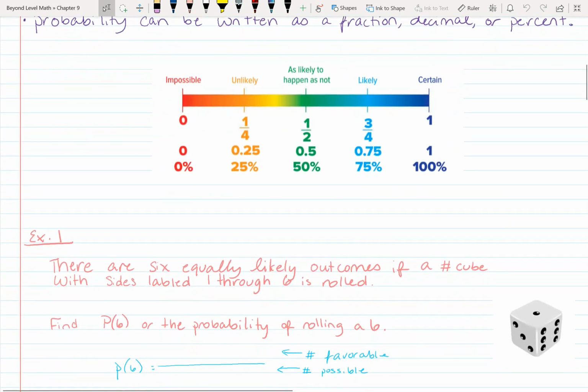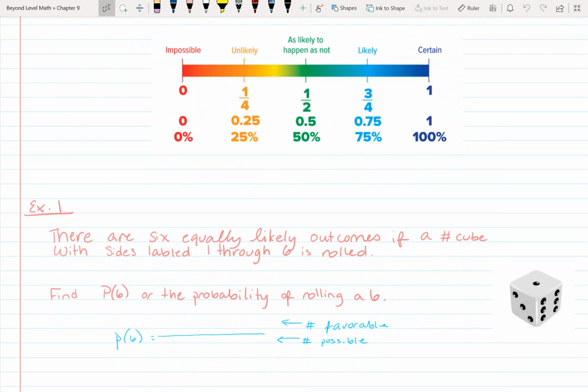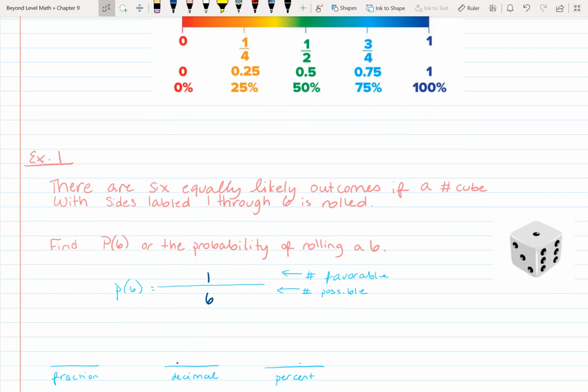All right, so example 1. There are 6 equally likely outcomes of a number cube. So a number cube, a die, with sides labeled 1 through 6. Find P(6), which means find the probability of rolling a 6. So how many 6s are on that die? Well, there's only one 6, right? But how many sides are there? There are 6 sides. So the probability of rolling a 6, that's one side of a die out of 6 sides. So it's 1/6. So your fraction would be 1 over 6, right?